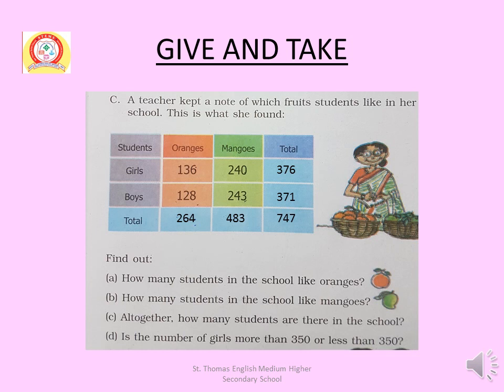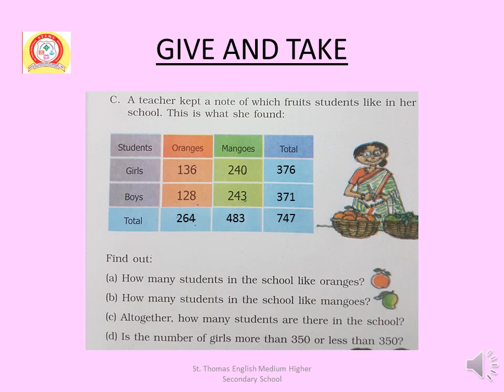136 girls like oranges and 128 boys like oranges. So you have to add 136 plus 128, that is 264. So the answer is 264 students like oranges in the school.